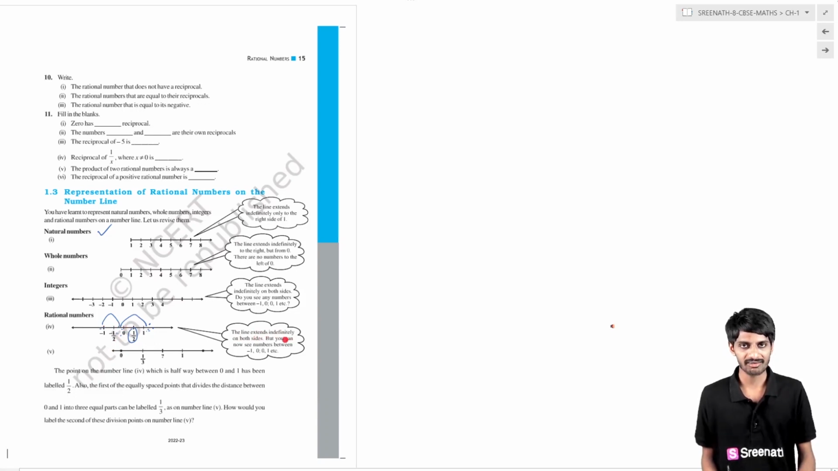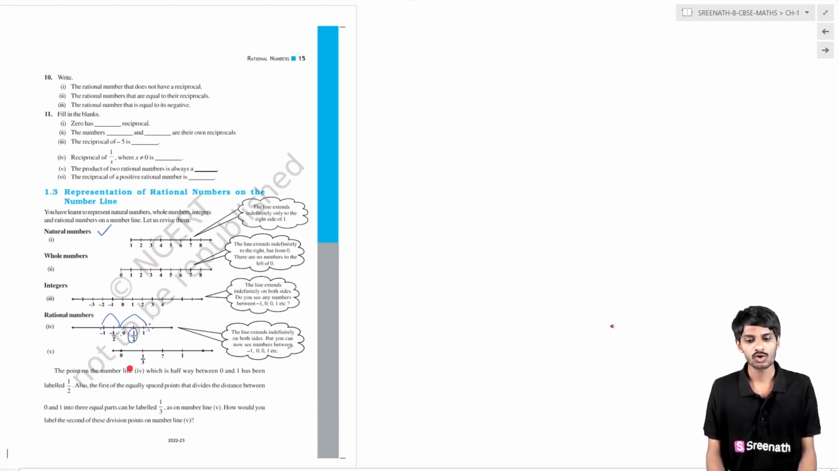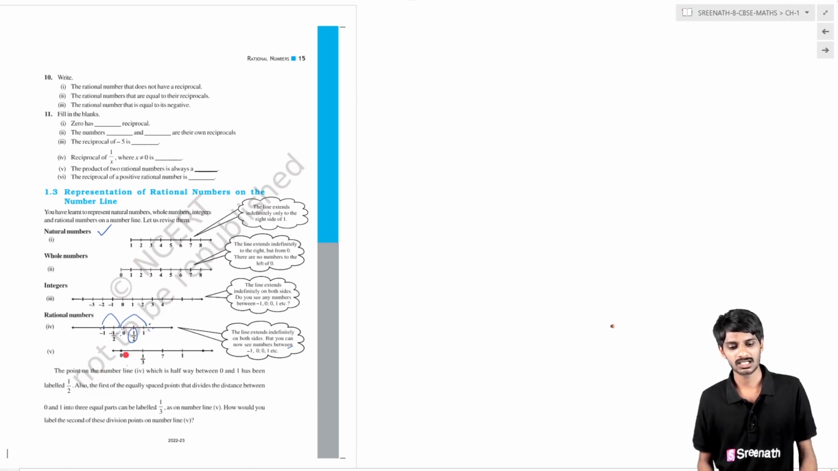So the line extends indefinitely. It will extend indefinitely on both sides. The rational numbers number line extends on both sides indefinitely. But you can now see numbers between -1 and 0, 0 and 1, etc. In this case, you observe rational numbers between integers like that. But in all these other cases, there are no numbers between integers or between these unit distance numbers. But in the case of rational numbers, there are numbers between integers or main numbers.